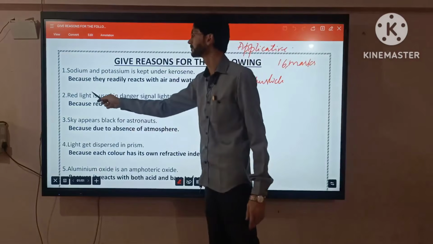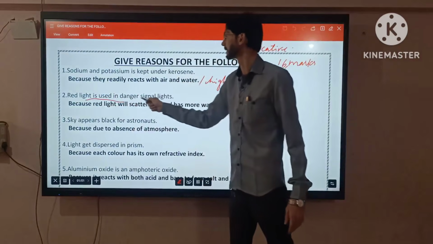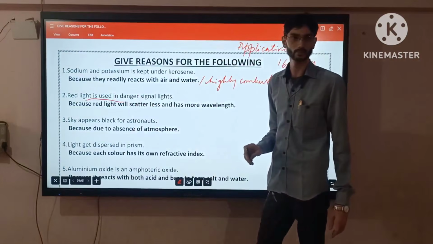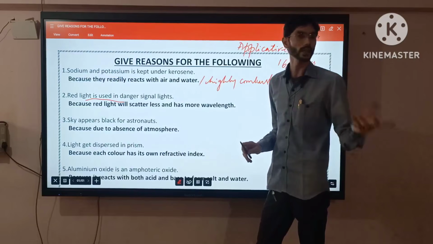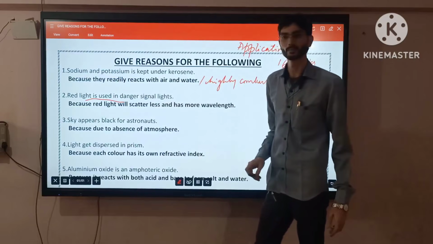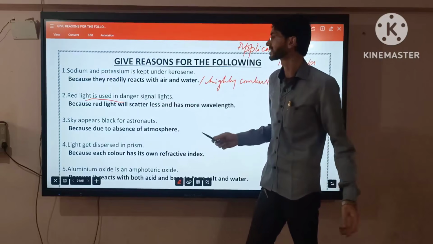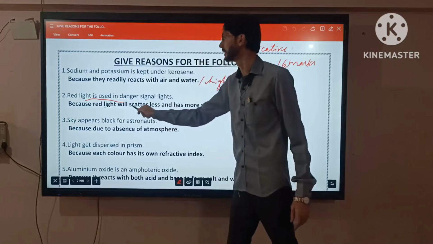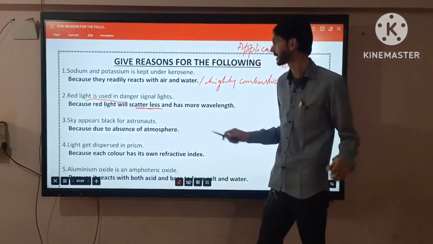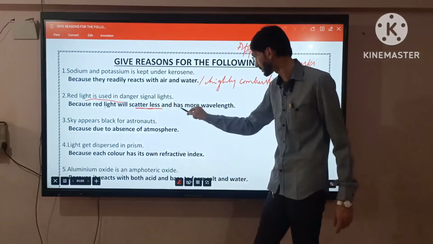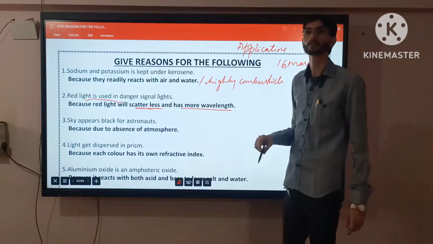Now the second one. Red light is used in danger signal lights, traffic signal lights. There we basically use red color. So why? What is the reason? It is because red light scatters less. It means less scattering for red light, and moreover it has more wavelength.